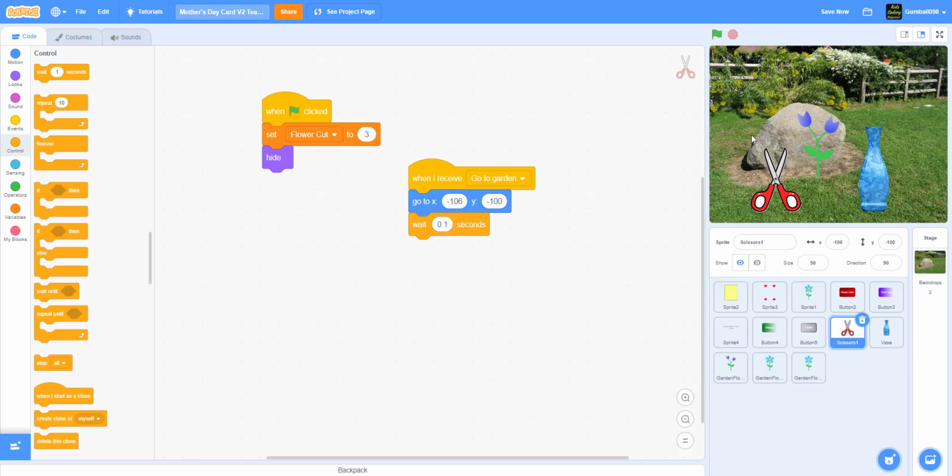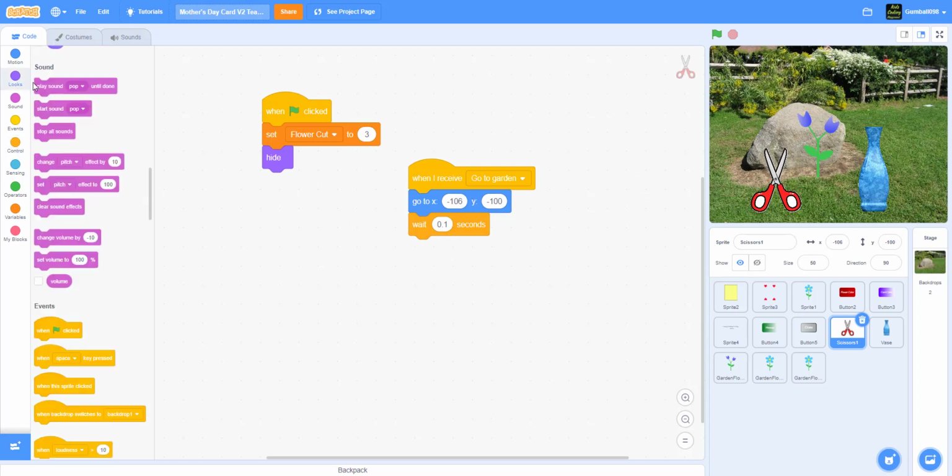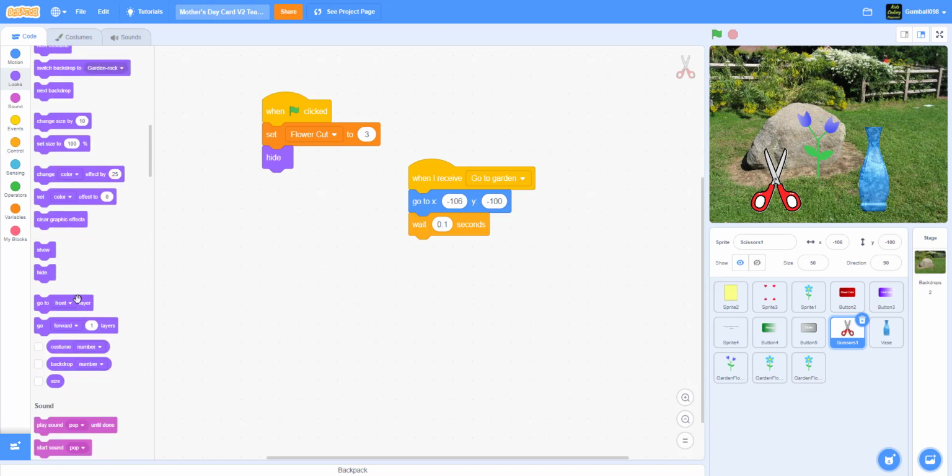So this wait is for if the scissors will go in the front layer, because if you go to the back layer, you'll be snipping the flowers from the back. So we need the 0.1 second wait so it will be in front of the flower and everything else. So we have this, and wait 0.1 seconds, so it'll go to the front layer, and it will show.